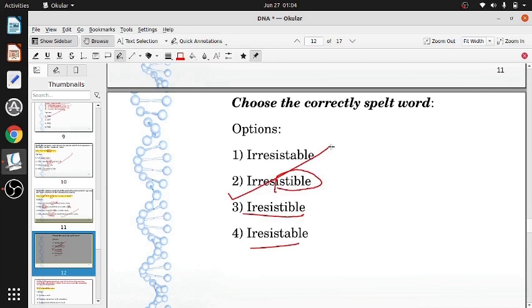Number 3 again would have been correct if they had written it with double R. If there had been double R, it would have been correct, but because of single R we reject. And out of the double R ones, irresistable is not the correct pronunciation. It is tible, T-I, so we select the I option here.